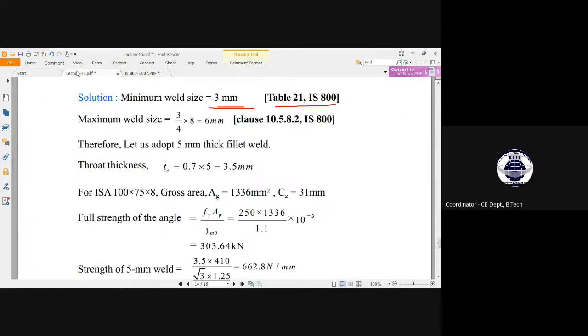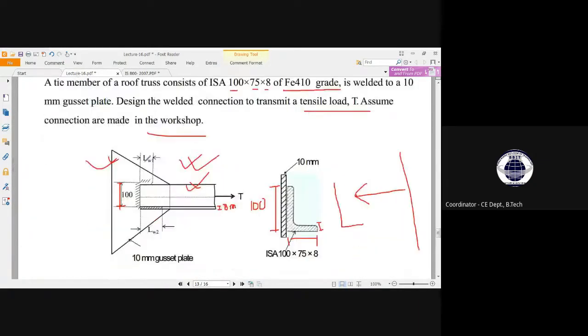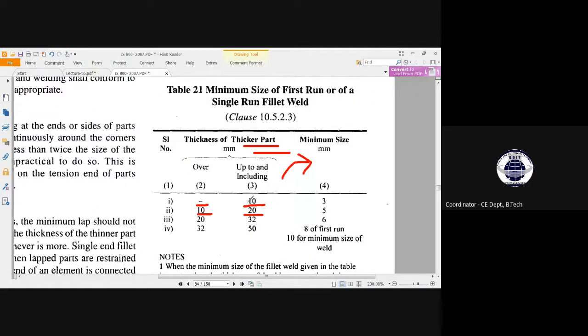Now see in the question, what is the thicker member here? For the angle section, the thickness is 8, and the gusset plate thickness is given as 10. So which one is the thicker plate? The gusset plate here is the thicker part. So we will consider that thicker part and its corresponding minimum size. Here it comes under 0 to 10 millimeter thickness, so the minimum size of weld has been considered to be 3 millimeter.